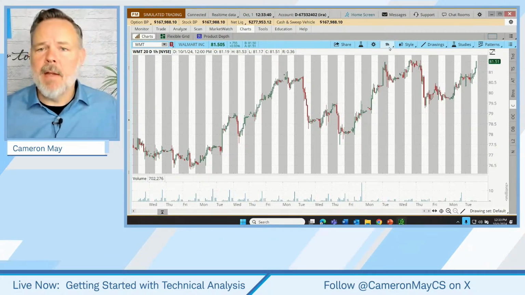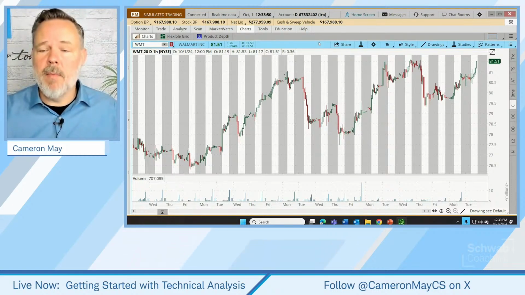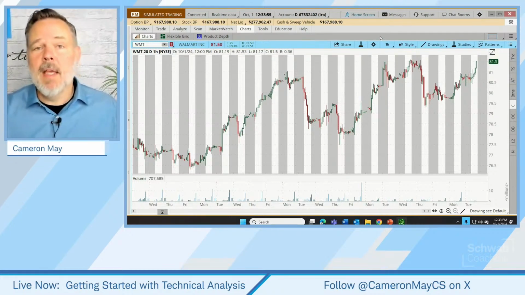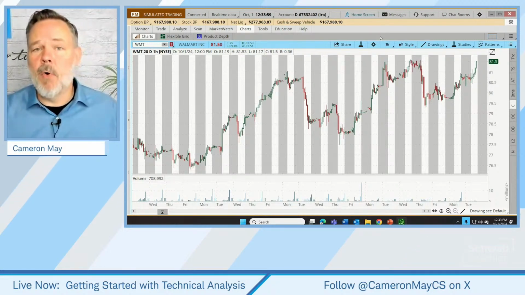All right. But yeah, here's our hourly chart. As we look at this, I've got to say, boy, this just looks different, right? Doesn't look like a normal chart. Yeah, the candles look basically the same, and actually their construction is the same, except it's using hours instead of days or weeks.